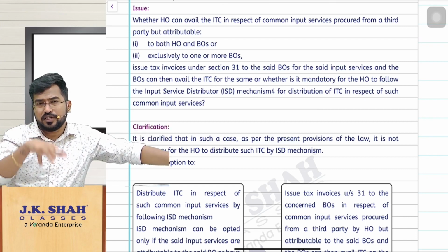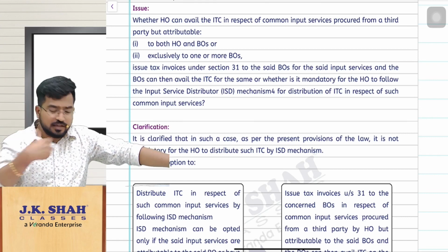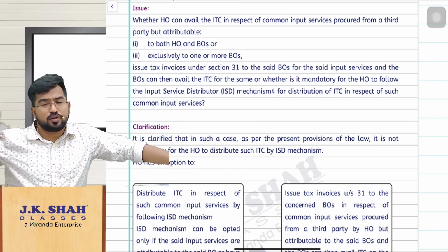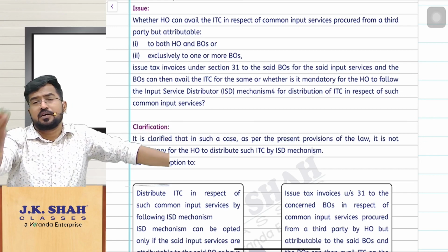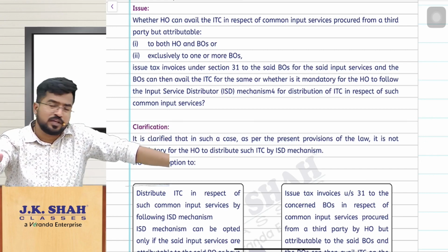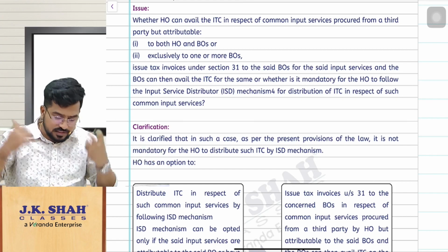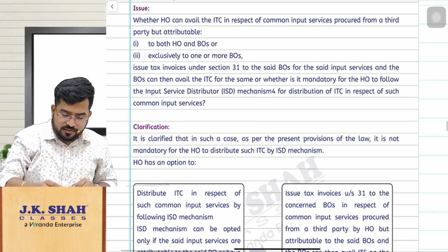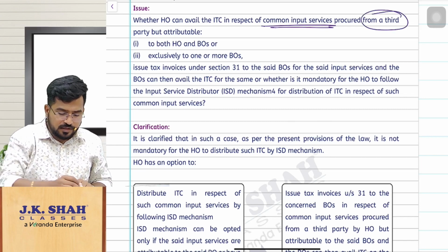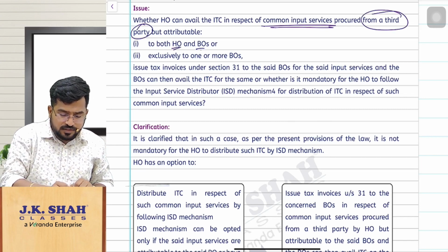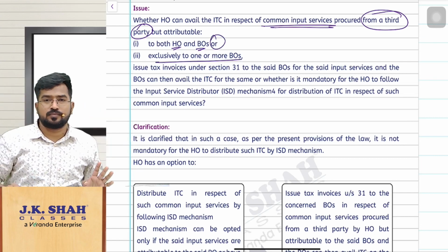And there is a centrally located head office which is just taking the billings, getting the invoices, getting the services, but they are not doing any output service. So the credit is getting accumulated. So what we are doing, we are spreading the credit, passing the credit. For that purpose, we are registering as an input service distributor. Now the doubt here is, when one head office and branch offices are there, and the head office is receiving common input services from a third party, but that is attributable to both the head office as well as the branch offices, or it is exclusively related to one or more branch offices.